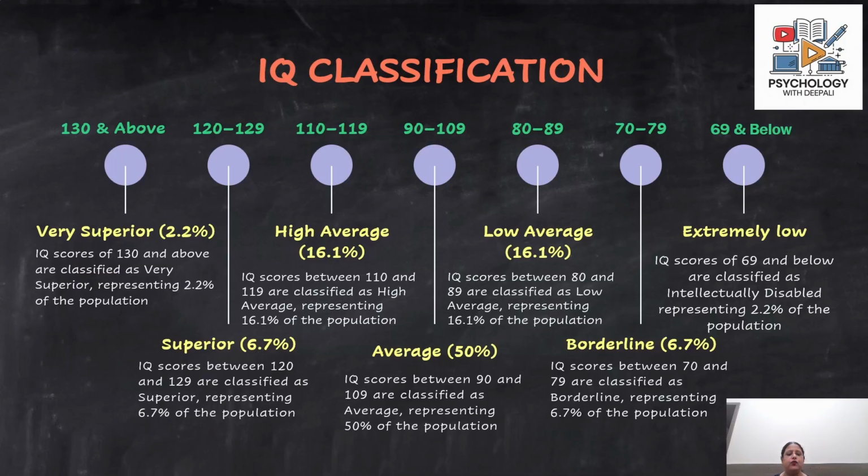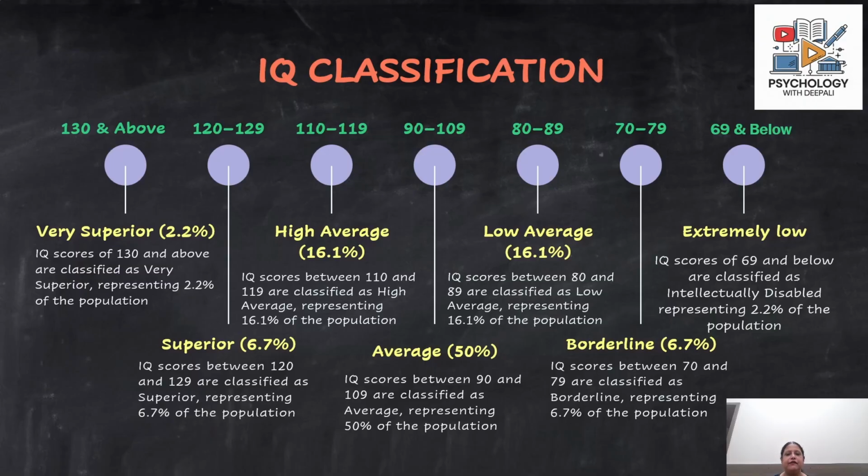Around 6.7% of individuals belong to this category. And below this, that is 69 and below, is an extremely low IQ, what we call intellectual disability. This represents only 2.2% of the population.